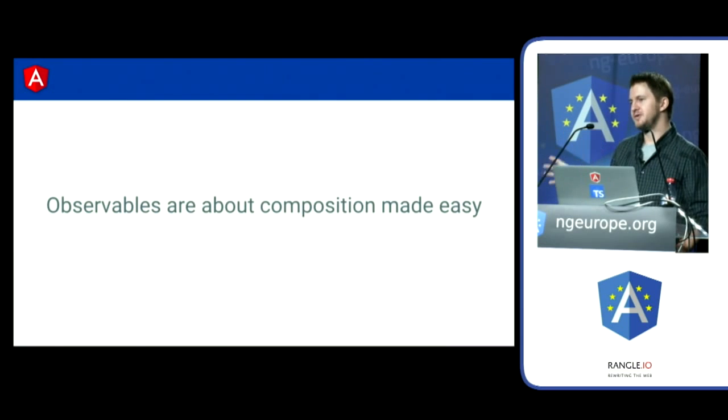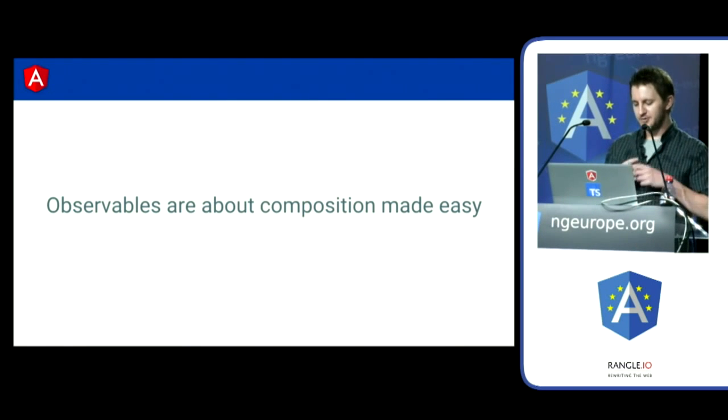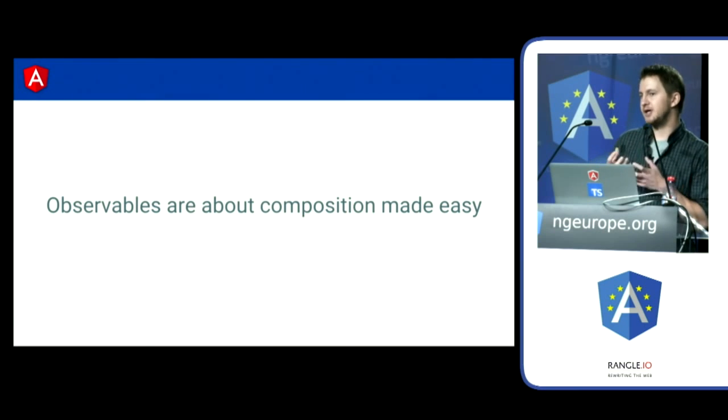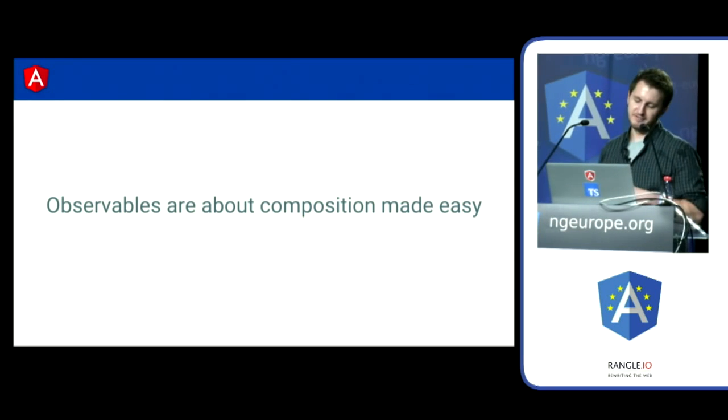For me, observables are about composition. It's not about just HTTP or just forms or just any other reactive API. It's about being able to think about what you're doing in a single way. An observable is something that you can use to represent many, many different kinds of things, many types of different data flows. If you're using observables for this, it makes it really, really easy to plug one thing into another thing, right? One API that you've got is an observable out and the other thing takes an observable in, all you have to know is how to connect these pipes together.